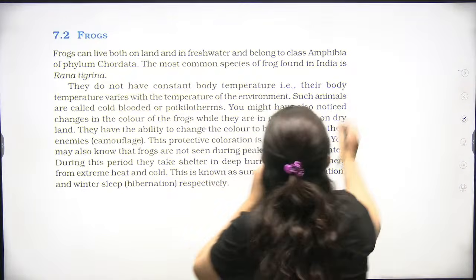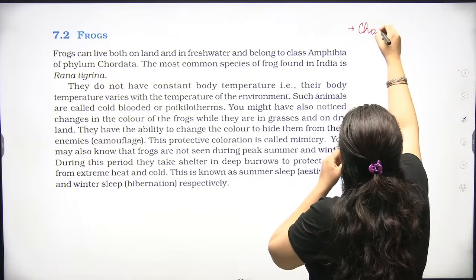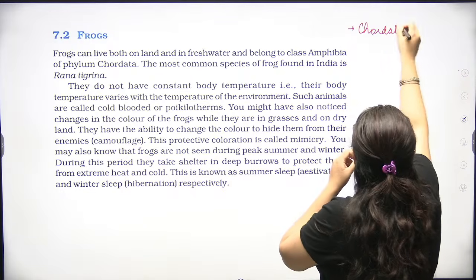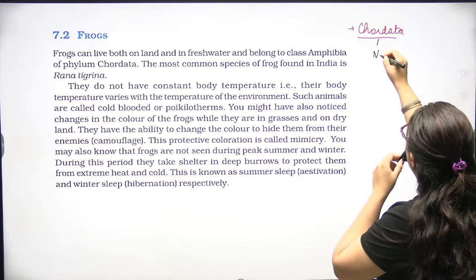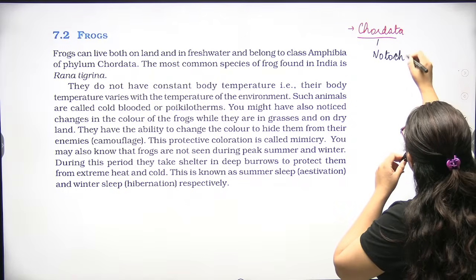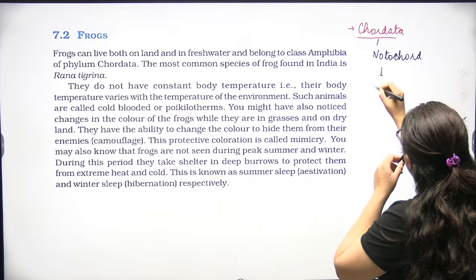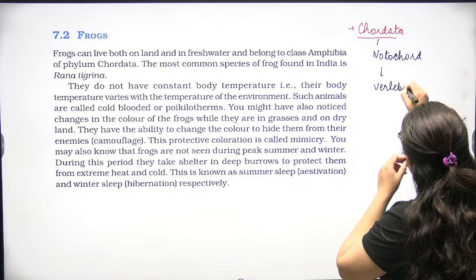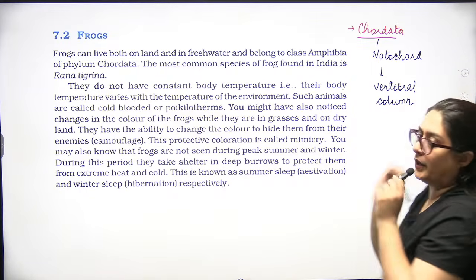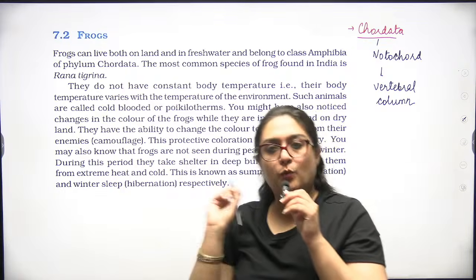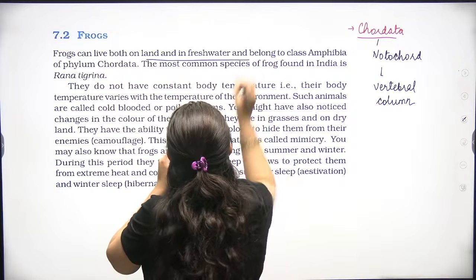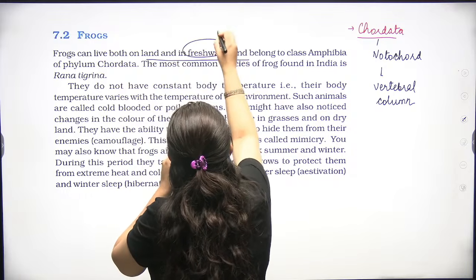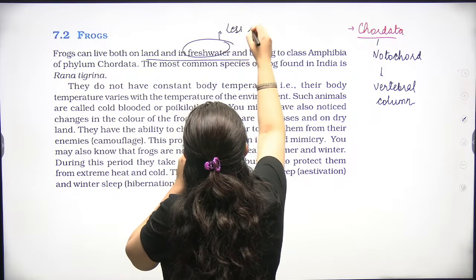Okay, so frog is a chordata. Why chordata? Because it has a notochord, and that notochord in future will convert into the vertebral column. So it is a vertebrate also. Frogs can live both on land and in fresh water, with less salt concentration.